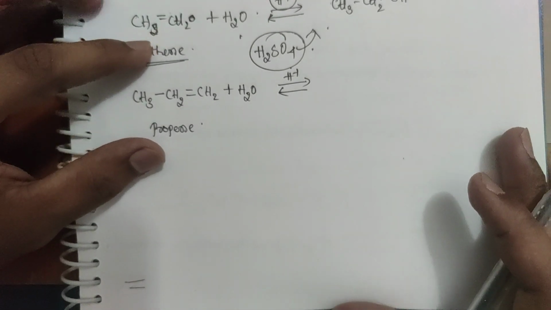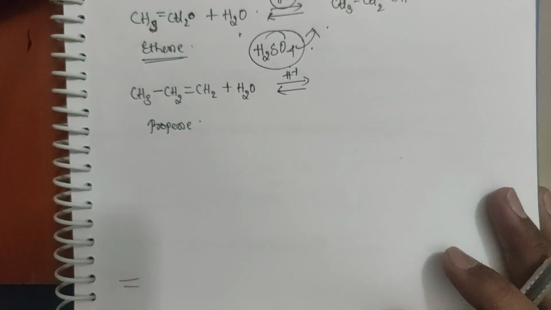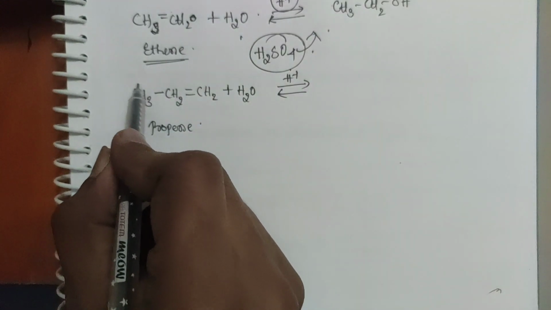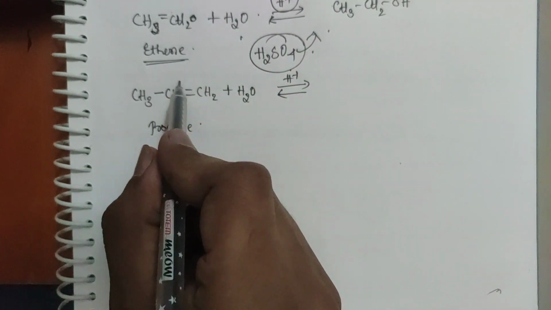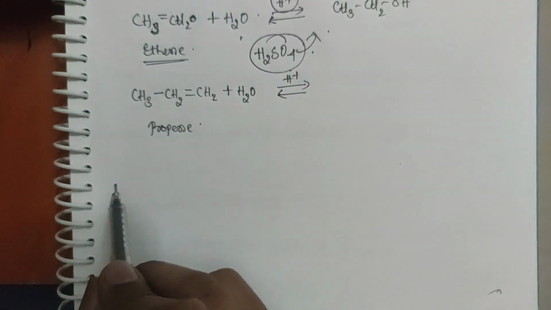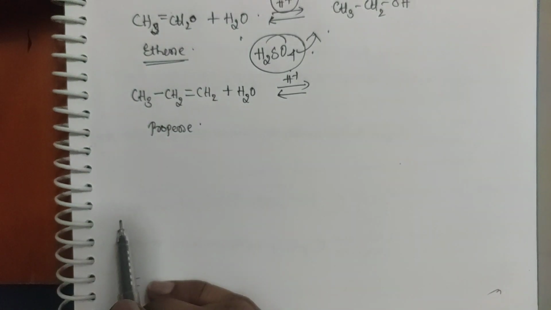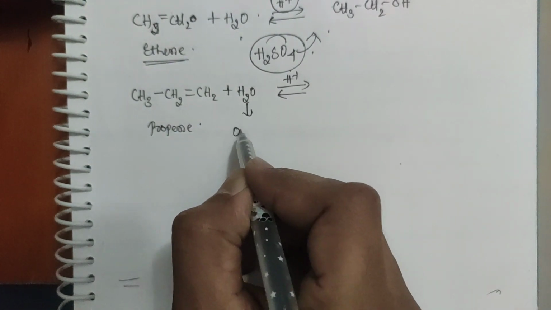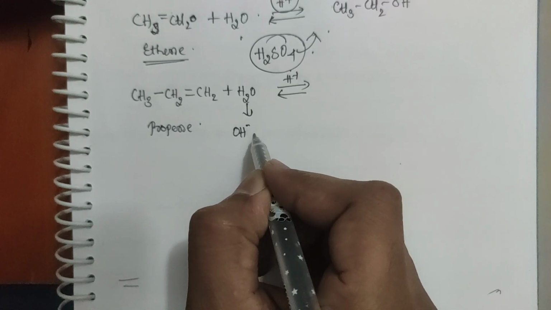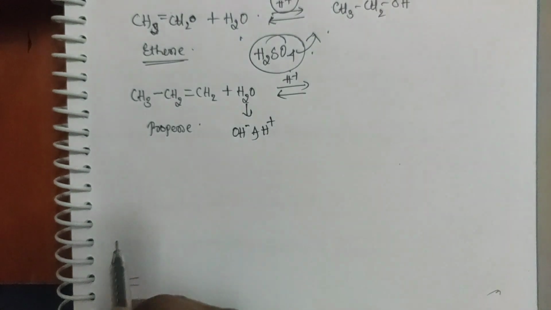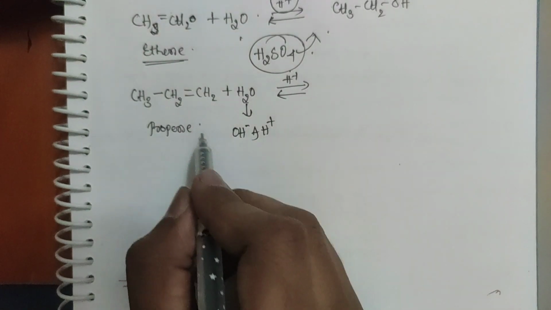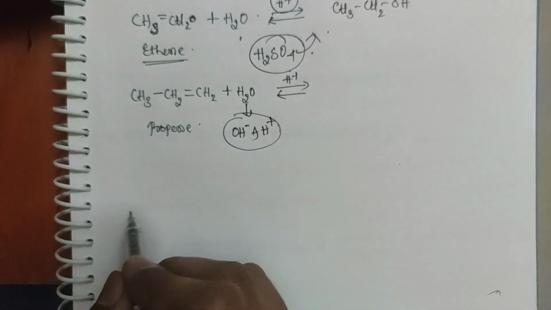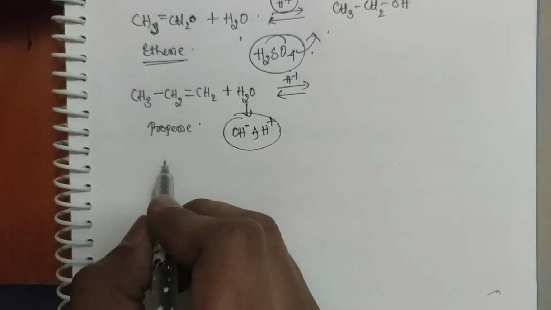Here the symmetry changes. It's not a symmetrical molecule. If you cut here, one carbon has 3 hydrogens, the other has 1 carbon and 2 hydrogens, and the double bond is there. So what will happen? OH minus and H plus ions are there, and the addition happens according to Markovnikov's rule.